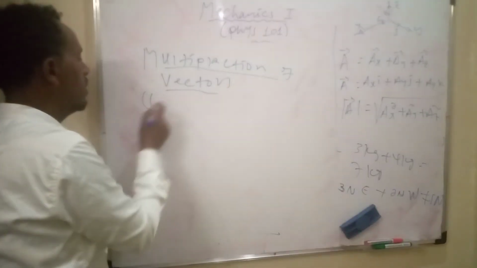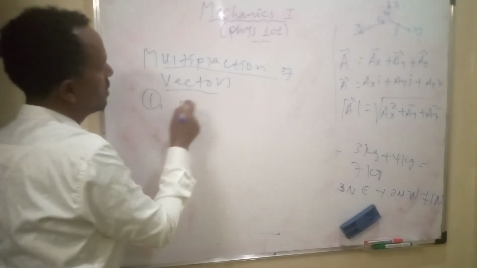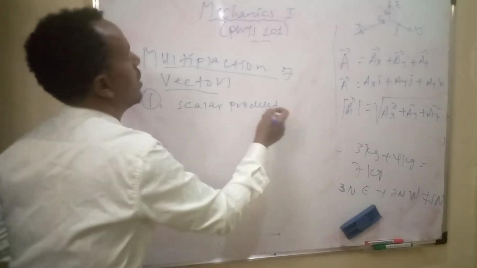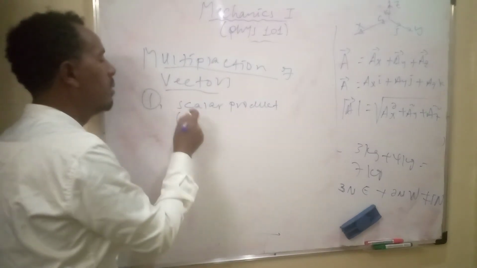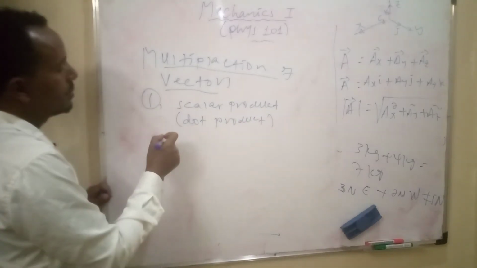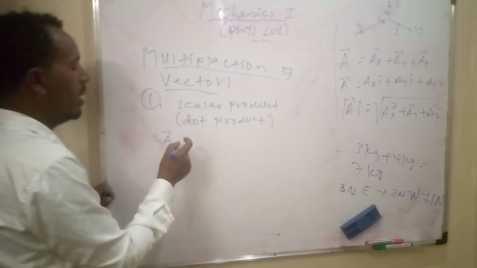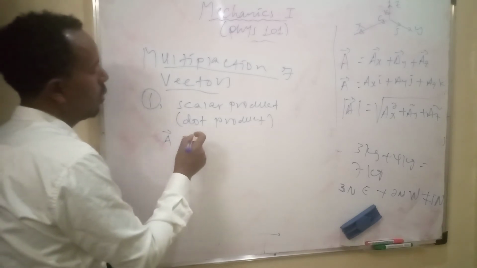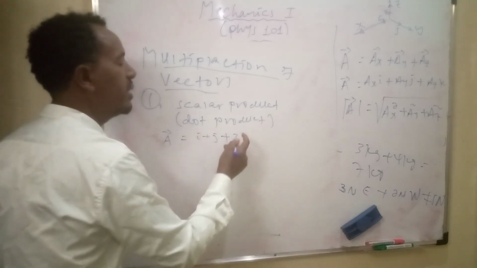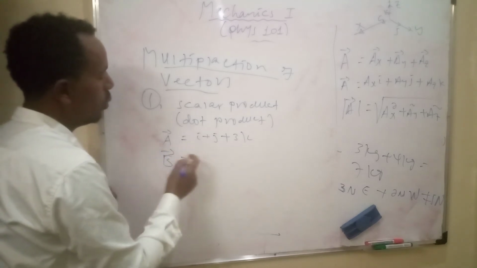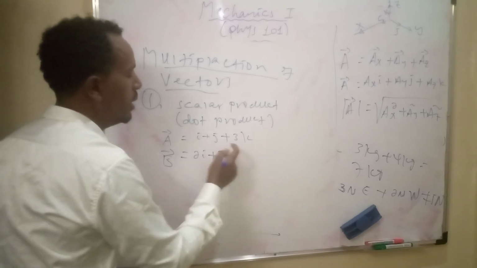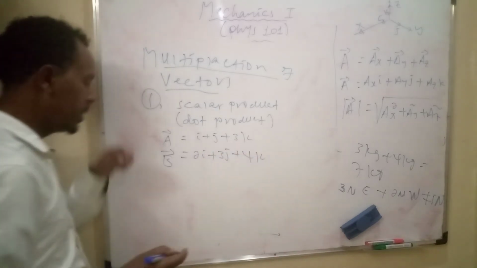The first one is the scalar product, or dot product. Let's say vector A is equal to i plus j plus 3k, and vector B is equal to 2 in the i, 3 in j, and 4 in k direction.